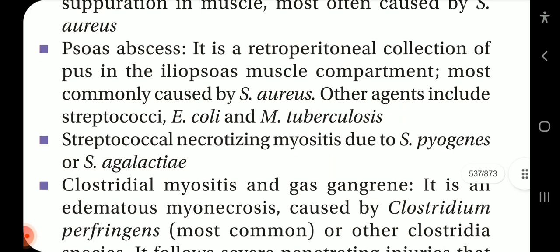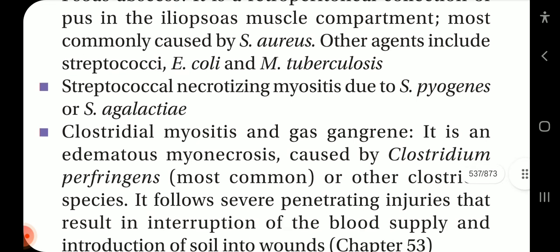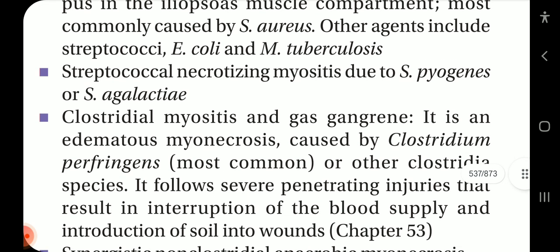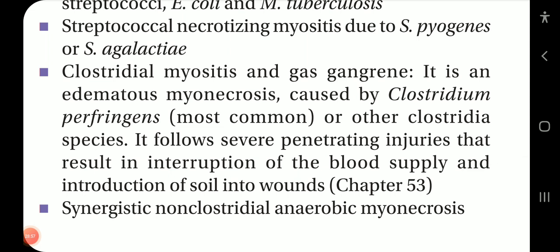Psoas abscess is a retroperitoneal collection of pus in the iliopsoas muscle compartment, most commonly caused by Staph aureus. Other agents include Streptococci, E. coli, and Mycobacterium tuberculosis. Streptococcal necrotizing myositis is due to Streptococcus pyogenes or Streptococcus agalactiae.